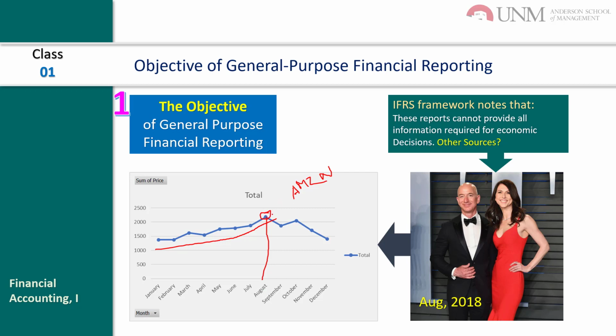And see that after that the line goes down. Can you see that? It means that this is not financial information. This is not the income statement or balance sheet information. This is non-financial information.